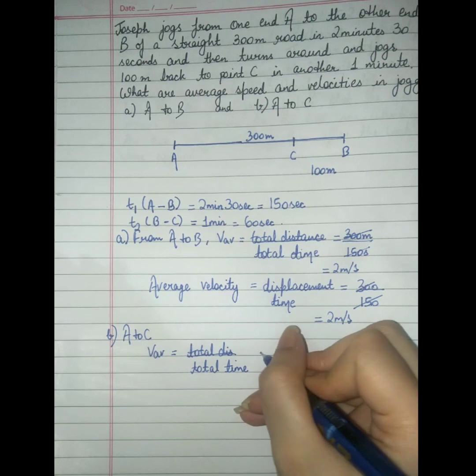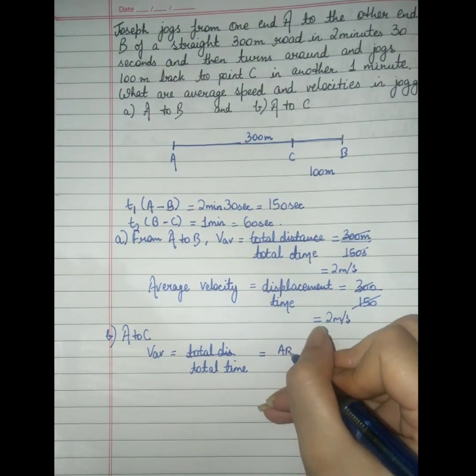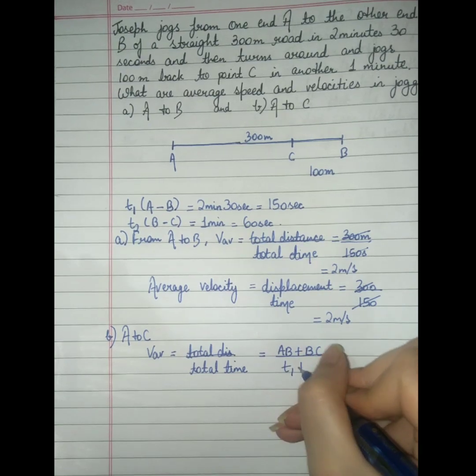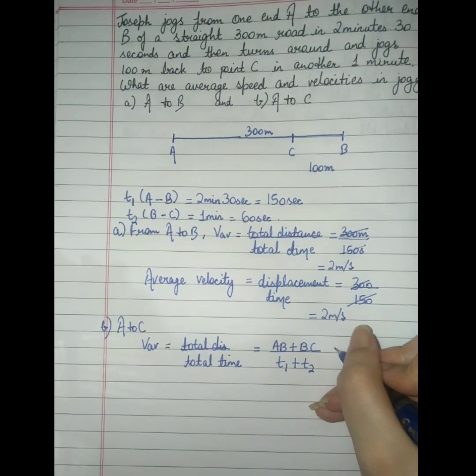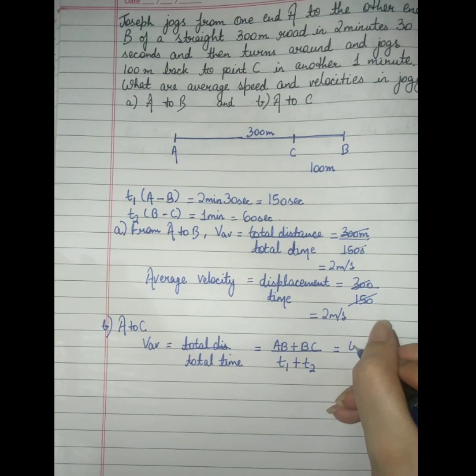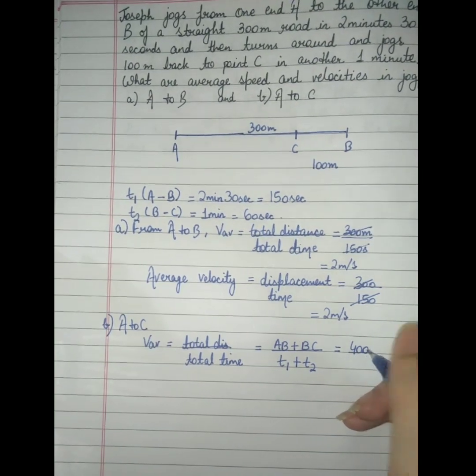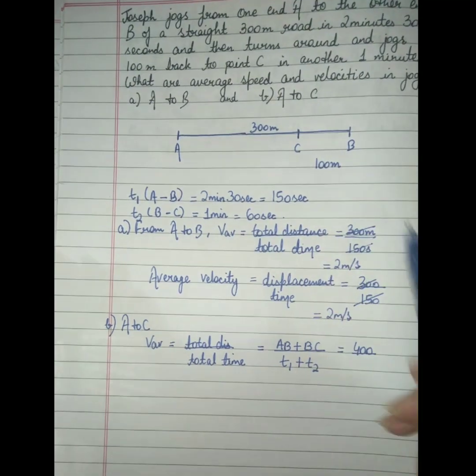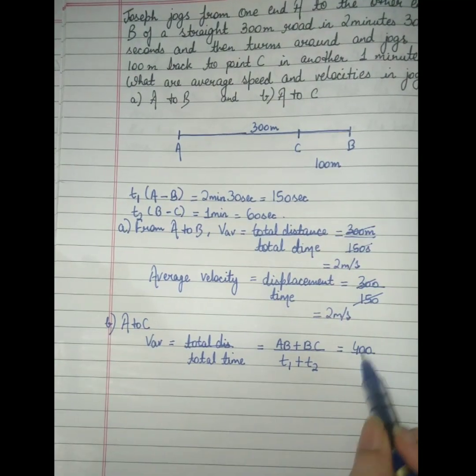What is the total distance, students? It is AB plus BC, and total time T1 plus T2. So what is AB and BC? AB is 300 plus BC 100. So we got the distance as 400 meter.